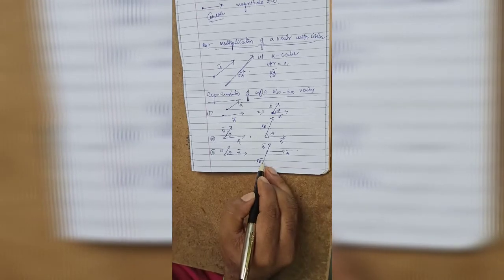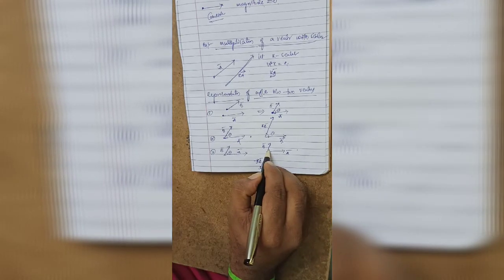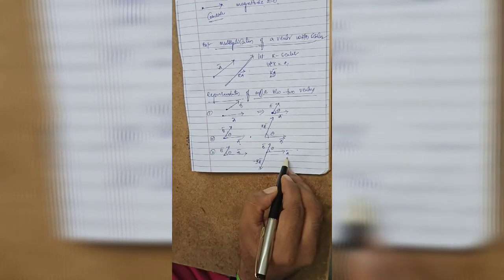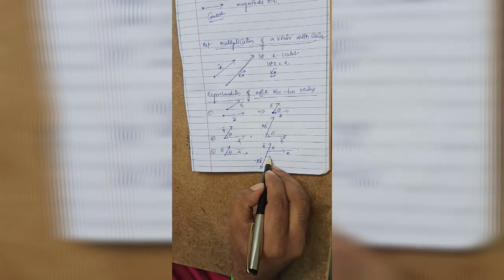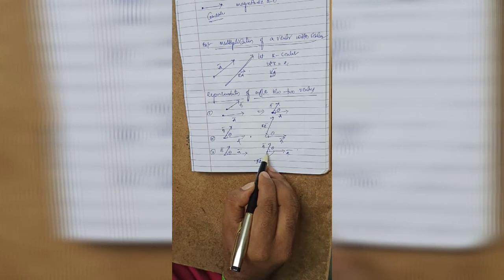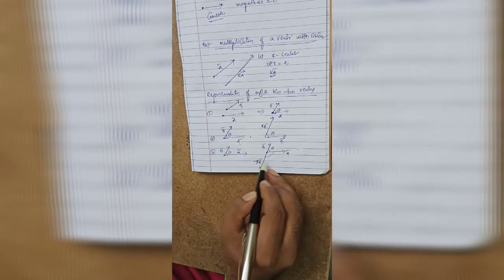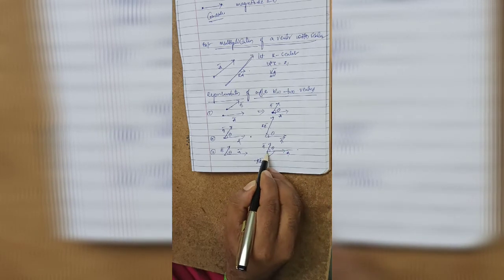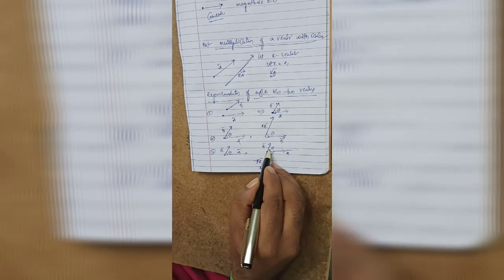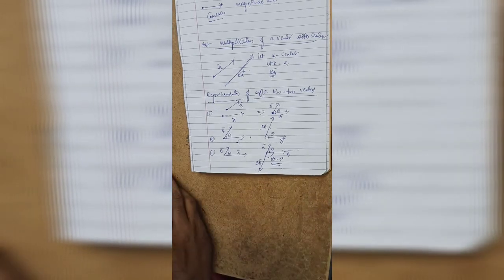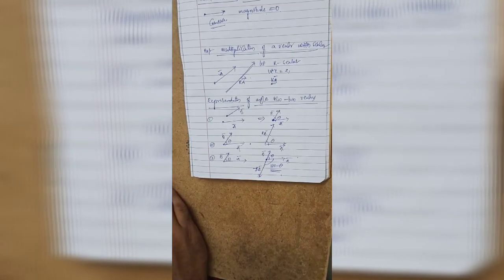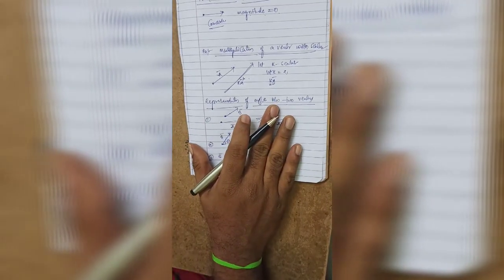Then its magnitude will be increased. So actually this will be theta. Then what is the angle between a bar and minus k b bar? We have to find this angle. Here the initial point of a bar and the initial point of minus k b bar both coincide, so it is the angle between them. The total angle is 180 and this one is theta, so it is equal to 180 minus theta. Like that we can find the angle between any two vectors. So these are the points.